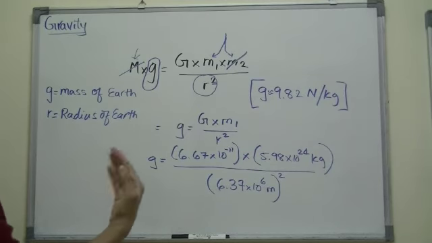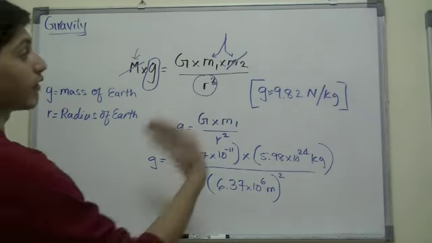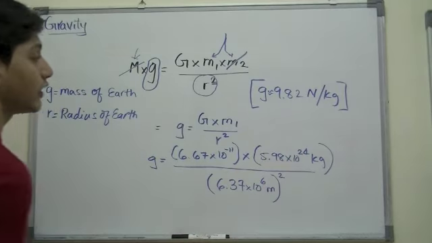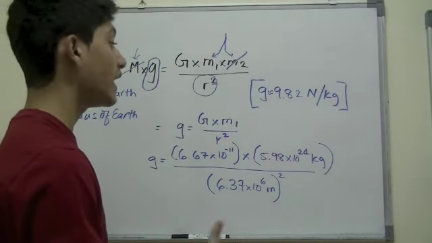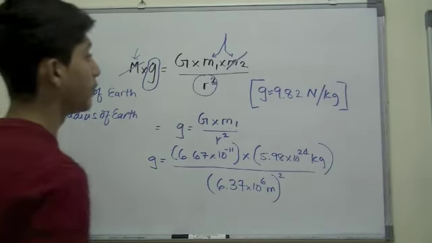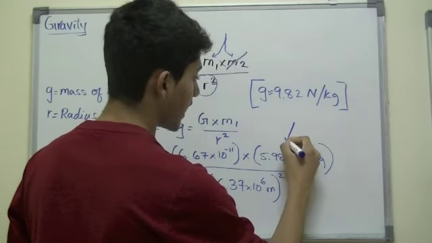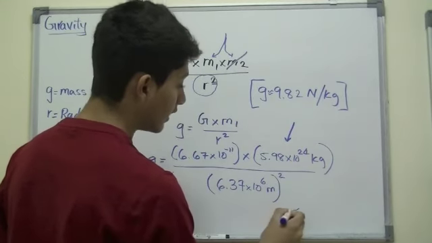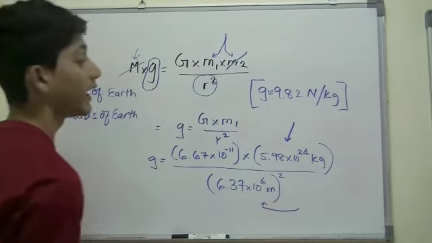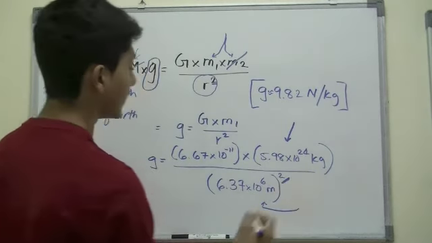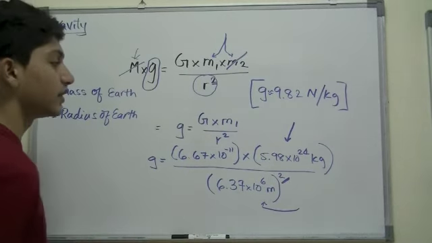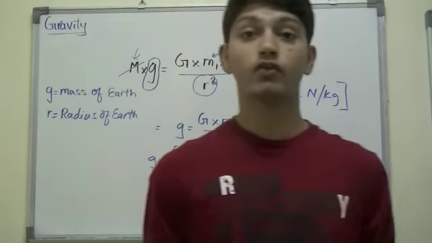So this is how I derived the gravity on Earth. And you can find the gravity of any other planet simply by plugging in the mass of that planet and the radius of that planet, and you have to square this as well. This remains constant, as the gravitational force constant remains constant.